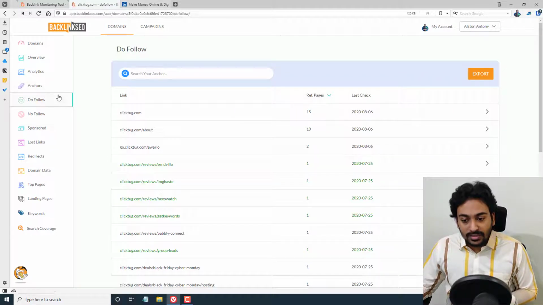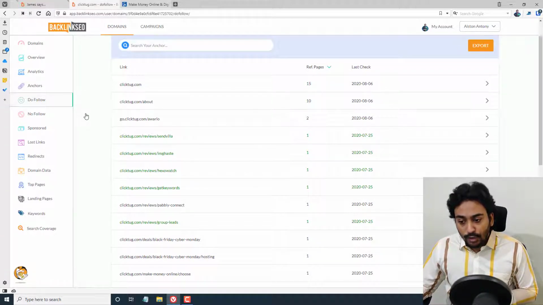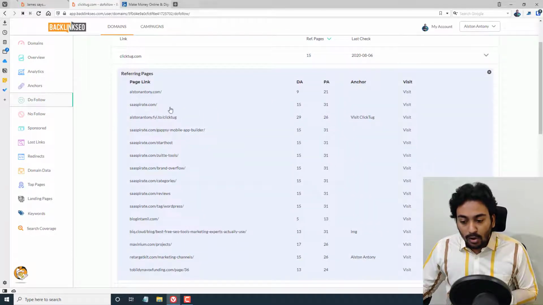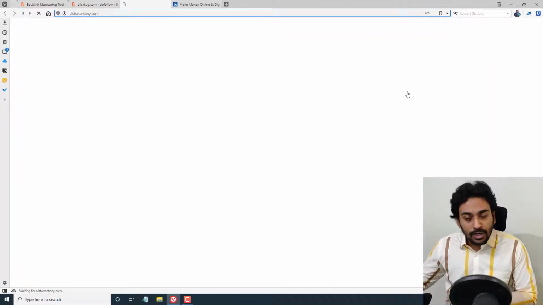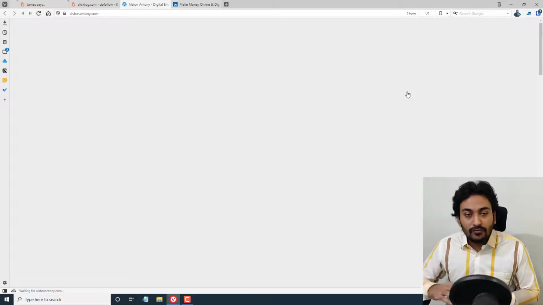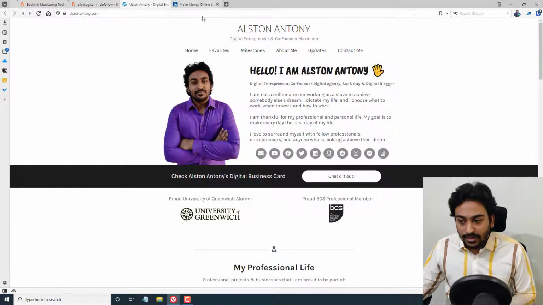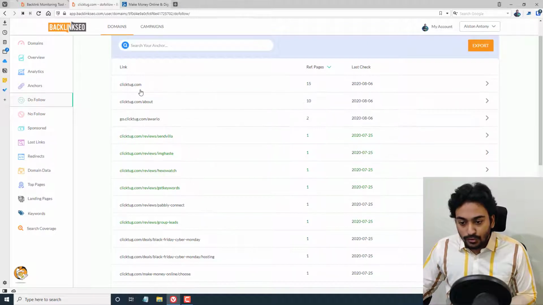Now let me go into the next tab, which is the do follow. In this page it will show all the do follow links of our website. You can see we are getting the most do follow links for our home root domain. If I click here, it will show you all the pages where the do follow link is coming from to the home page. You can see all the data, DA, PA, and visit tag. If I click on any of these pages, it will automatically take me to that particular backlink source, so we can analyze more on how that link was created. So that is the do follow section.